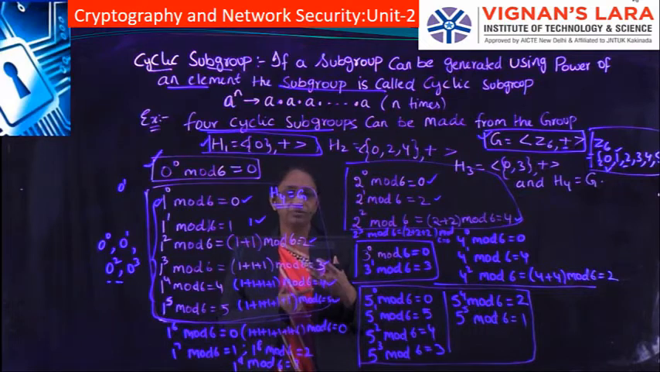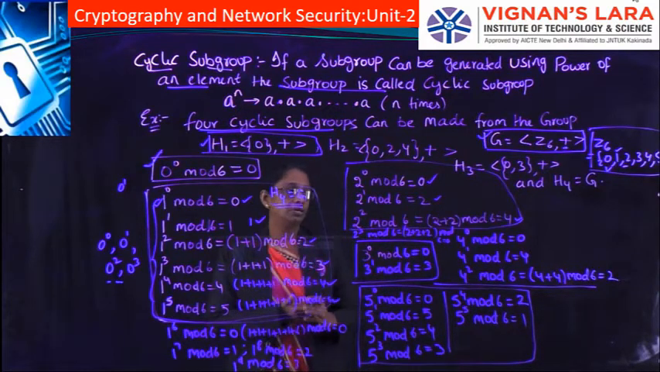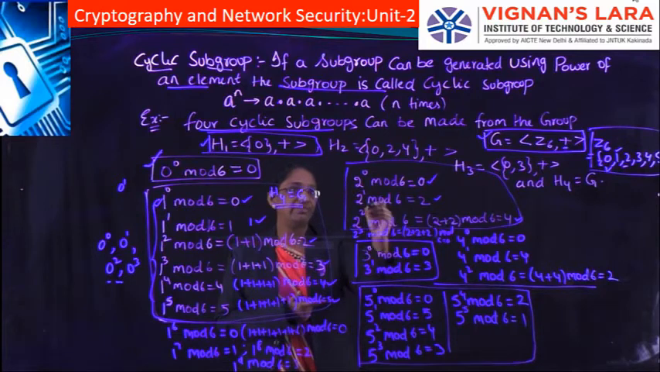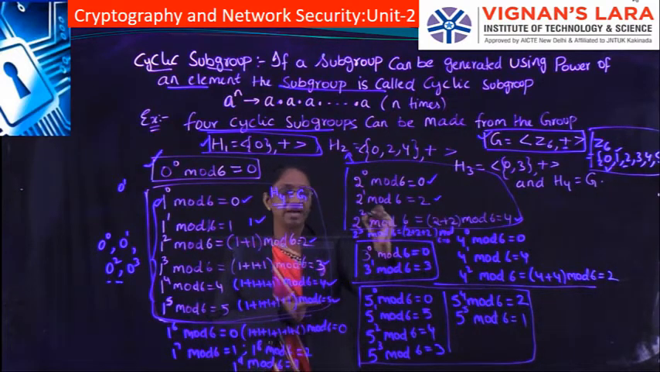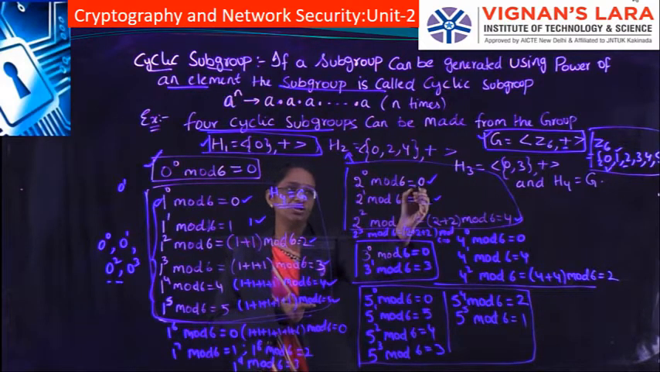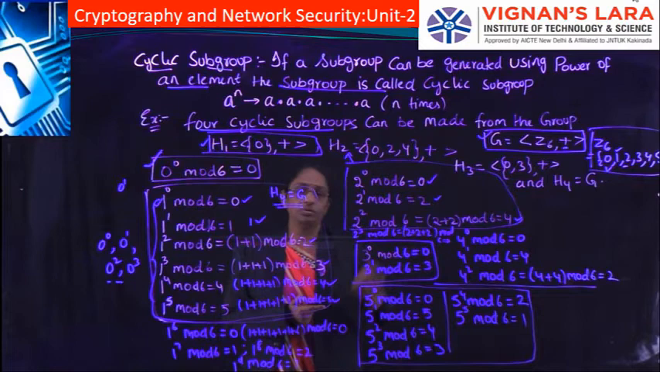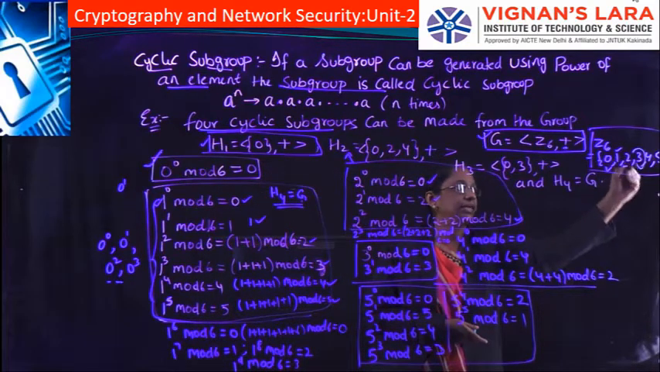If you do the next operations also, we will be getting the same cyclic subgroup that consists of elements 0, 2, 4. That is why this is forming one subgroup, H2. So this 2 is forming one cyclic subgroup that is represented with H2 and consists of elements 0, 2, 4.